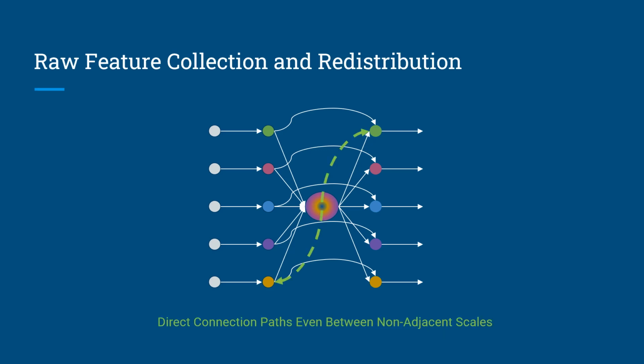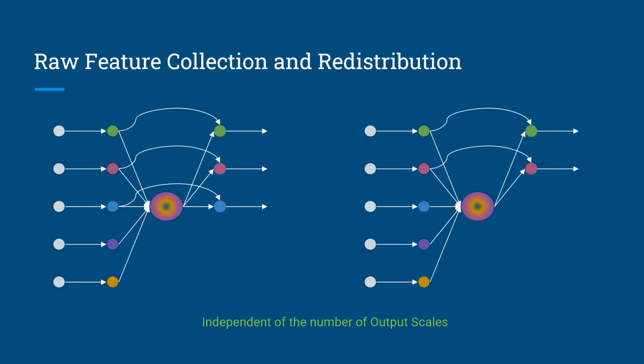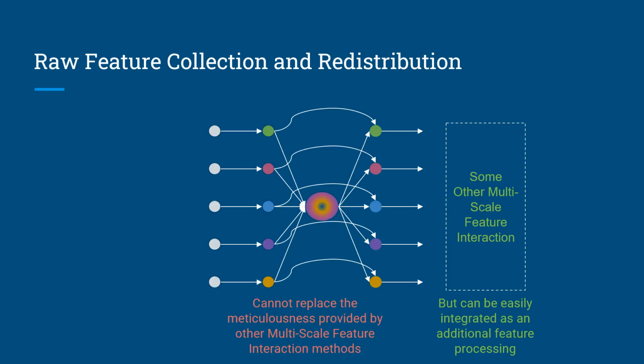It also contains direct paths between non-adjacent feature scales, something that is missing from most commonly adopted detection necks. RFCR enforces no constraint between the number of inputs and outputs, allowing us to encode more information even for detection heads with only 2 or 3 output scales. RFCR is compatible with other multi-scale feature interaction methods and aims to provide an additional lightweight feature processing to allow interactions that are not present in existing methods.